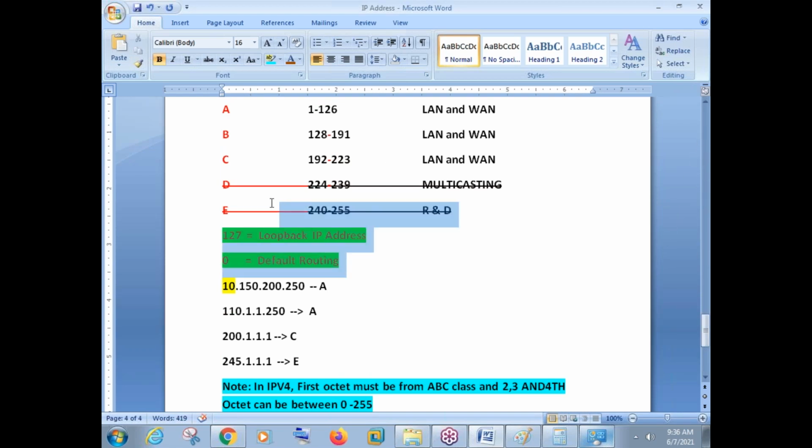One is the classes, ranges, and loopback and default routing. You will get 2-3 interview questions here for sure. And the second thing we need to remember here is how to identify the IP address, how to know whether the IP address belongs to which class, A, B, C, D, or E. For that reason, we should see only the first octet. It should be between A, B, and C. And coming to the second, third, and fourth octet, the number can be any number between 0 and 255. That's the way to configure. That's the way to know our IP address.